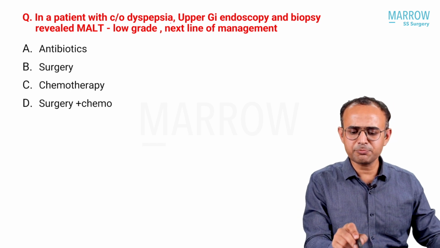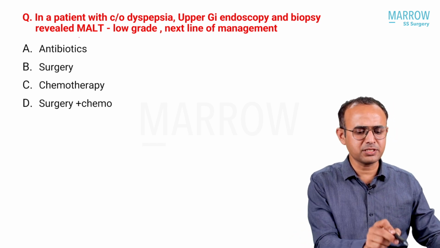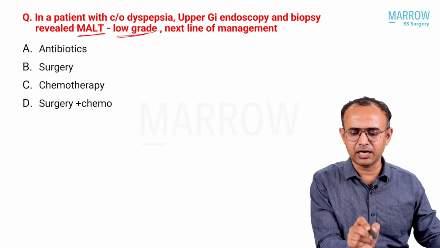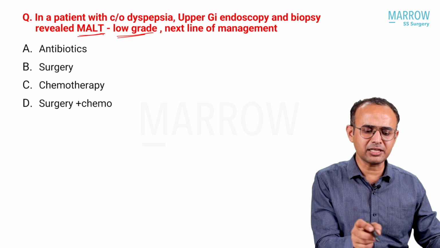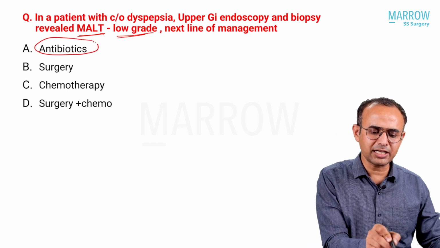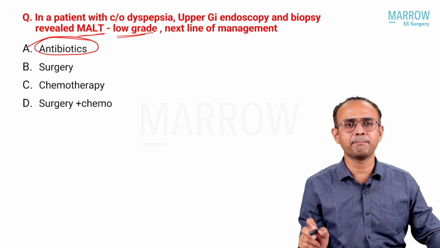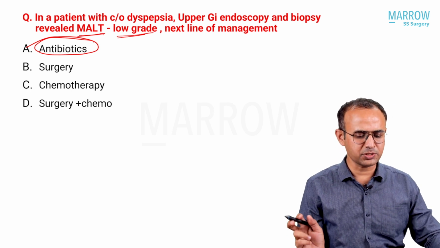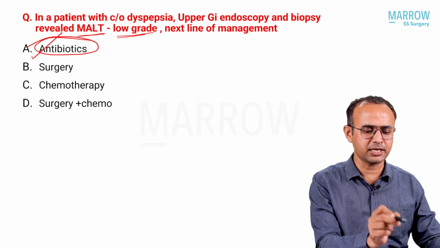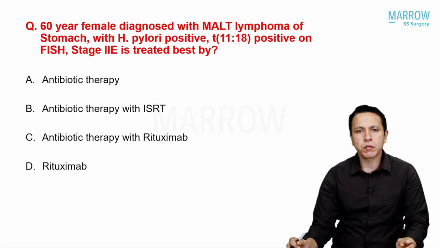A case of dyspepsia, upper GI endoscopy biopsy revealed low-grade MALT. What should be the next line of management? Low-grade MALT, it is better to treat with antibiotics for H. pylori. Surgery directly should not be done, chemotherapy is not an option, surgery plus chemotherapy, antibiotic is the answer. It has been well explained in our video.